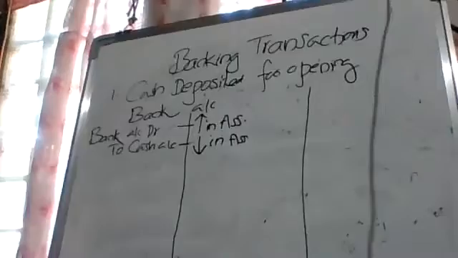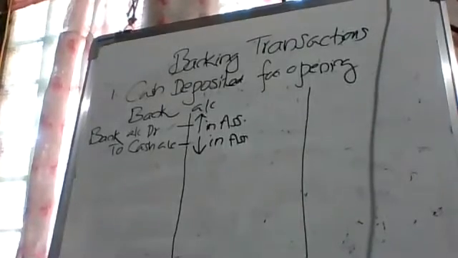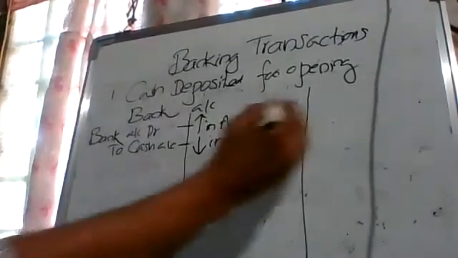So what is bank? Bank is a person. Why? All institutions, SKV school is a person, hospital is a person, artificial person. That person is receiving money from us, isn't it? That person is a receiver. So we will write debit.